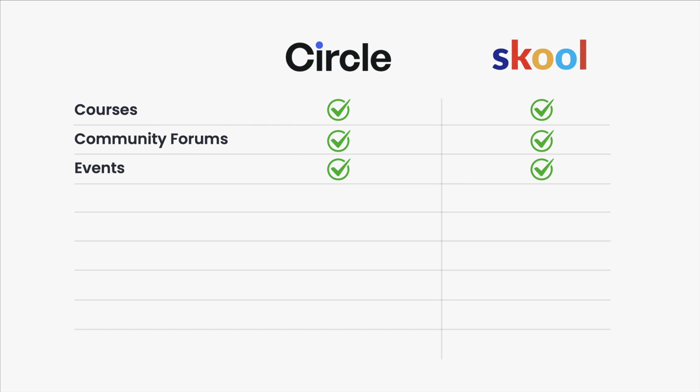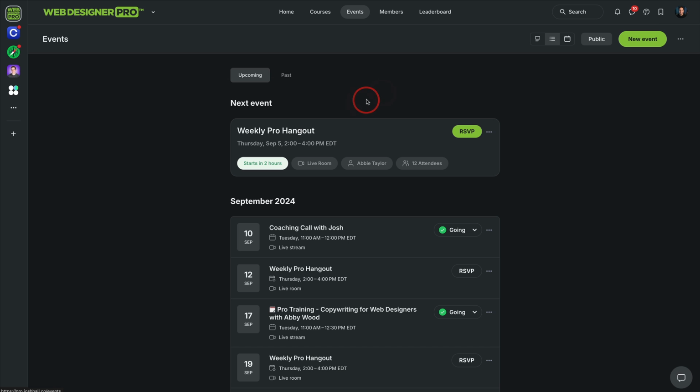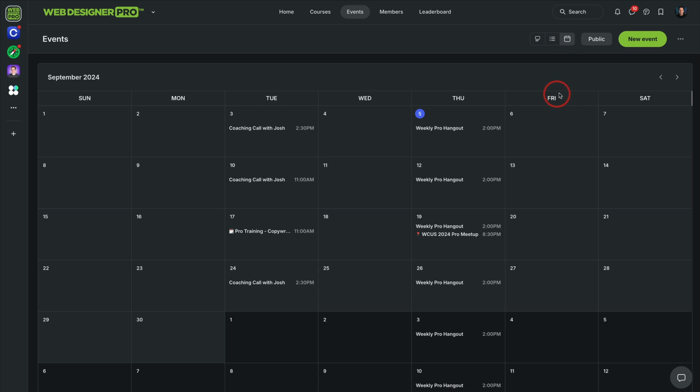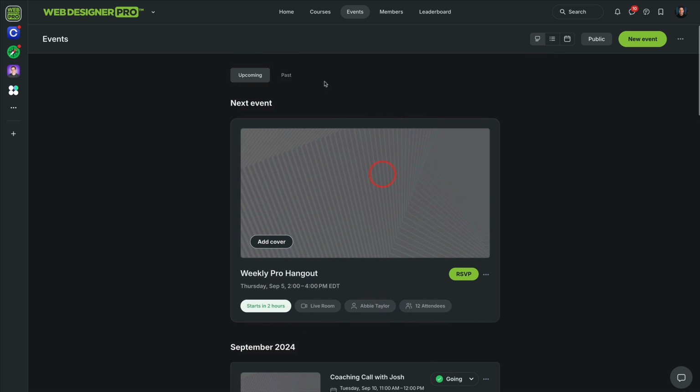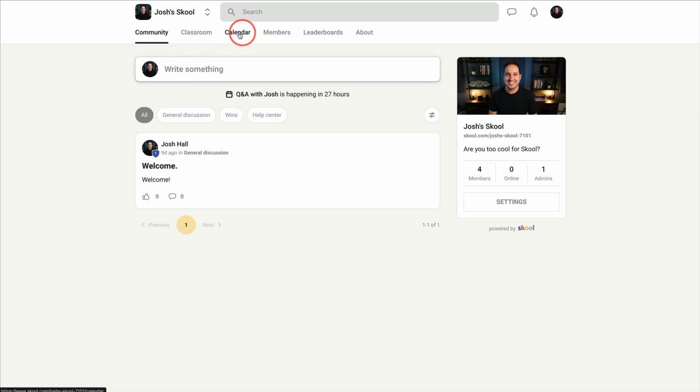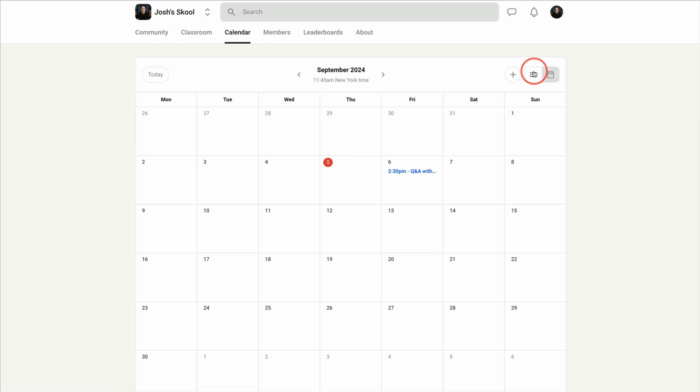Both do have events. There are events in Circle, which you can really, really customize and go further into. You can even, in this case, have a calendar view for events with Circle. You can have a list view. If you wanted a more graphic approach to events, with graphics, you can do that here. Skool has events as well under calendar, a little bit more limited, but they do have a list view and a calendar view as well.